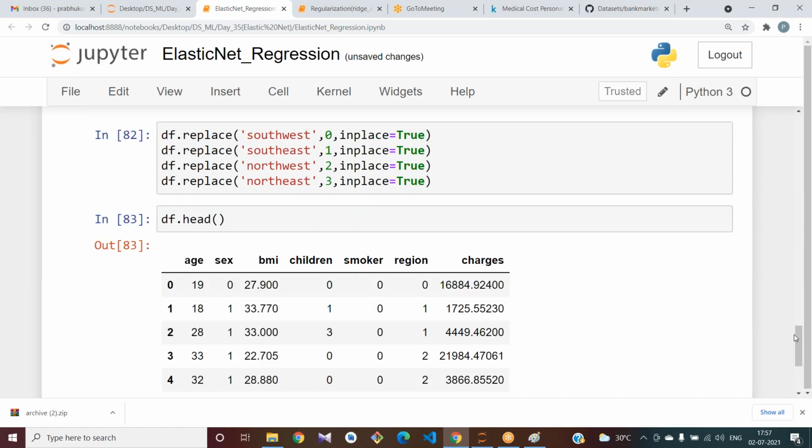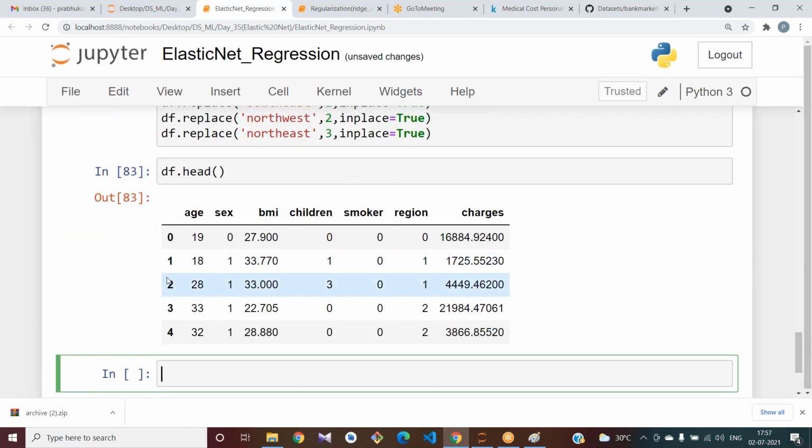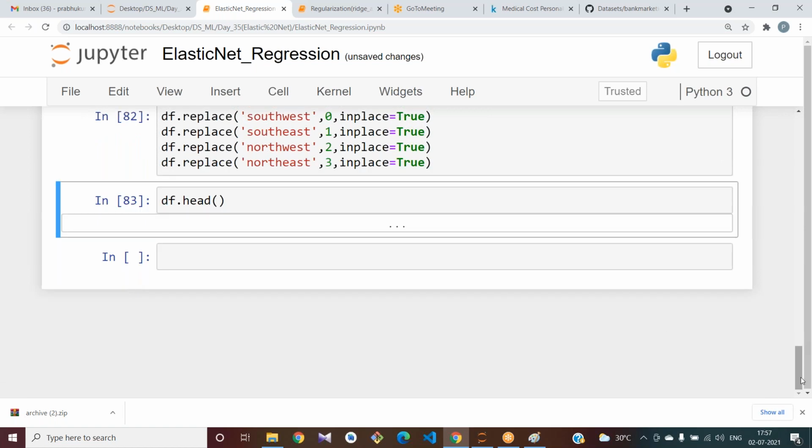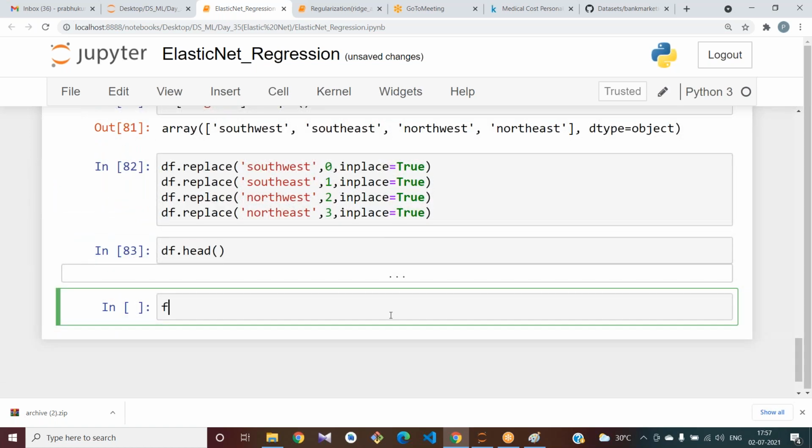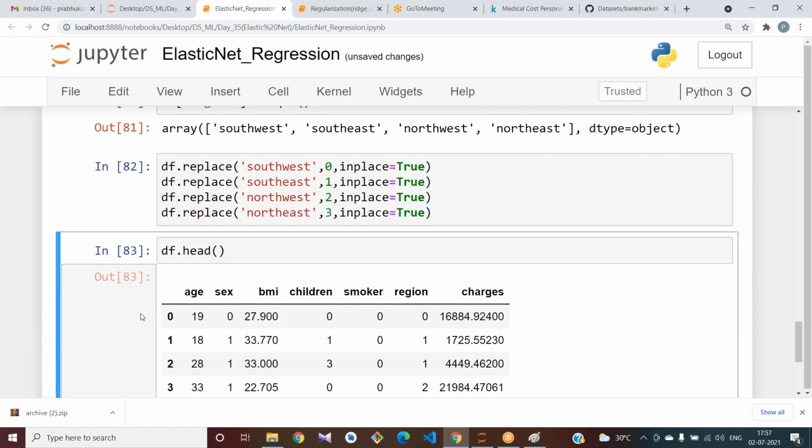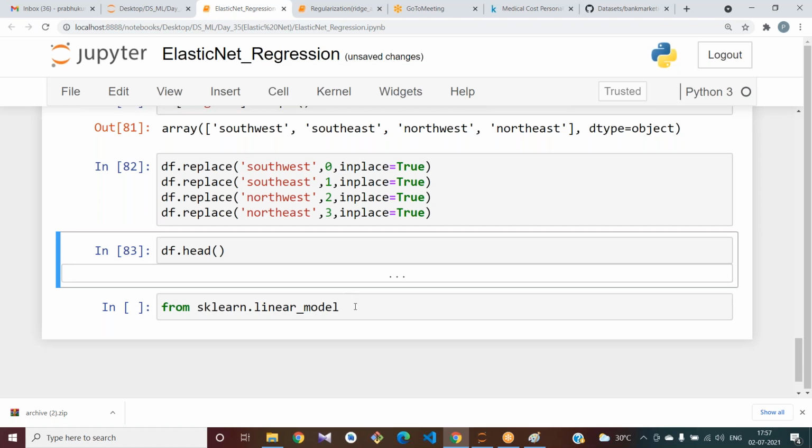Okay, my columns are now good to apply. I'm trying to apply multiple linear regression here, first from sklearn.linear_model. Actually, you can apply the age column, BMI column, charges column directly.